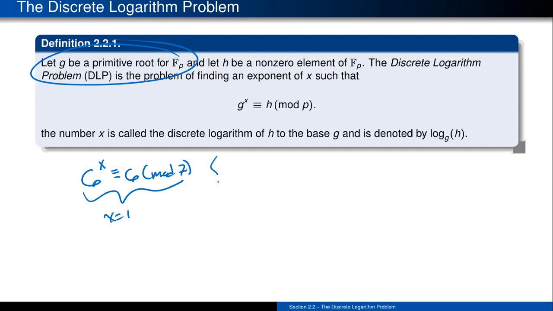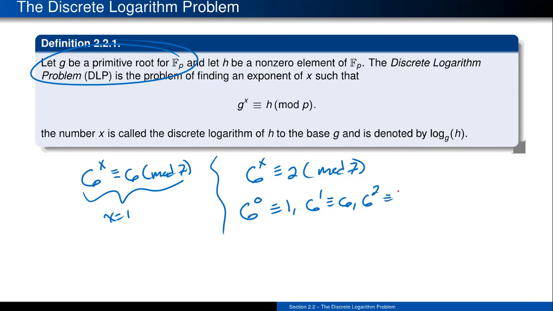If you change that 6, though, to something else, so let's say I look at 6 to the x and ask when is that going to be a 2 modulo 7, well, if you start taking powers of 6, you get 6 to the 0, which is a 1. You get 6 to the 1, which is a 6. You get 6 squared, which is back to a 1. And you're going to see that it's going to cycle 1, 6, 1, 6, 1, 6 over and over. The idea here is that that value of 6 actually had order 2.